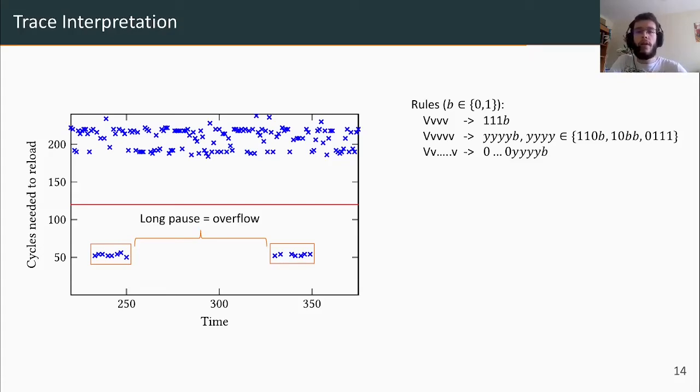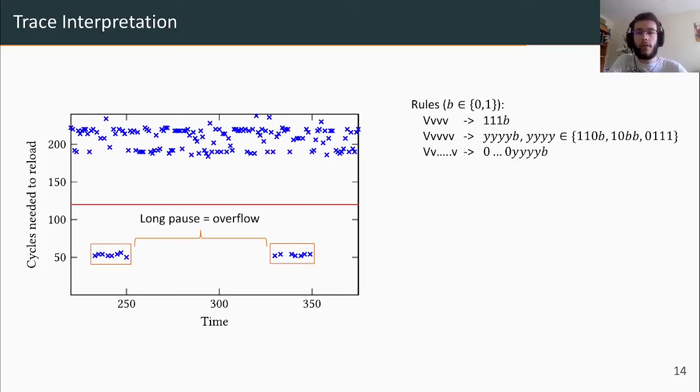Here the value b represents an unknown bit, and the 4 y's represent a subset of the possible values for those 4 bits. Notice that if we only get 4 iterations between two overflows, we can guess exactly the value of 3 of those 4 exponent bits. Otherwise, we can only guess part of the bits, but we can still significantly reduce the set of possible values.